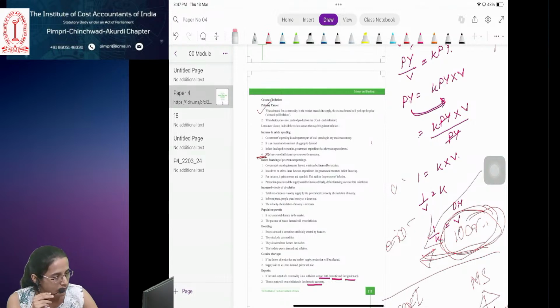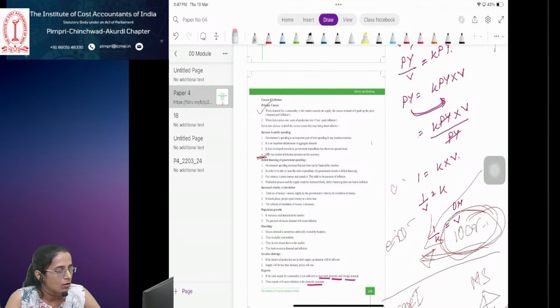And internal value, ma'am? Internal value means the value in relation to the domestic economy. With that 1,000 rupees, how many goods or services can I purchase within the domestic economy? If I can purchase more goods and services with that amount, my value is more.